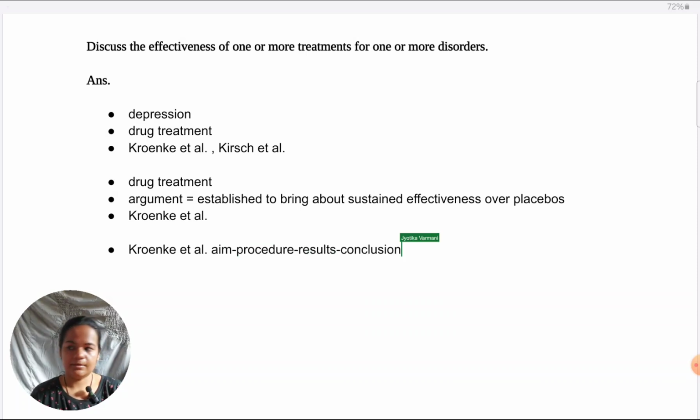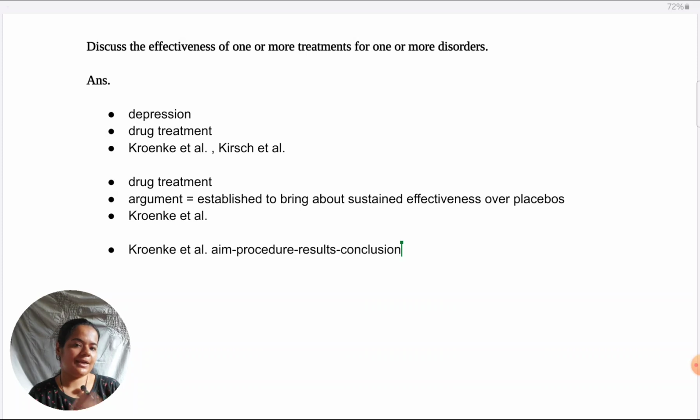What is changing here? If you compare with the previous answer on discuss, what is changing? Nothing actually, and a little bit. In both senses you can take it. Nothing in the sense that there, an explanation by itself was an argument. Like I told you, just explaining what the genetic explanation is was the argument. Here the argument is more explicit. It's not just that drug treatment is effective, it is about what exactly the effectiveness is, because we want to counter argue later. So in a sense, we are still giving an argument only, we are talking about a treatment, but we are just emphasizing some aspect of the treatment so that we can counter argue against it later.